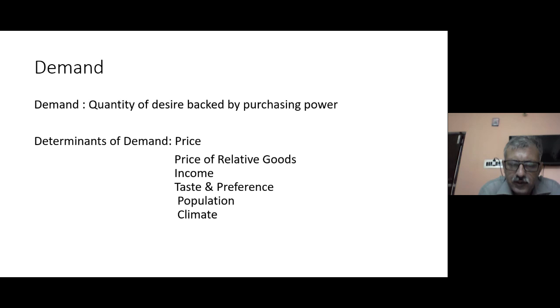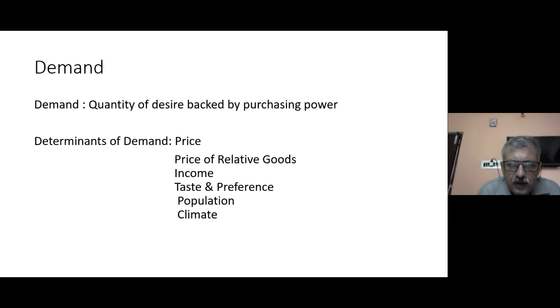Suppose you go to North India. Most of the people there eat chapatis, more of chapatis and rotis rather than rice. And in the East or in the South, the consumers prefer eating rice more.